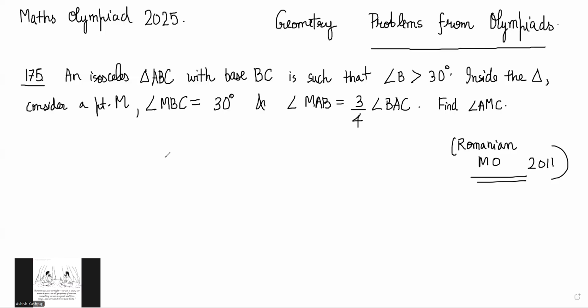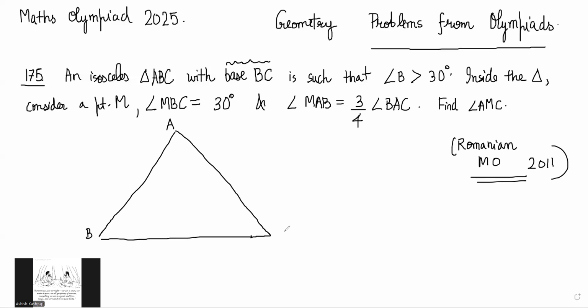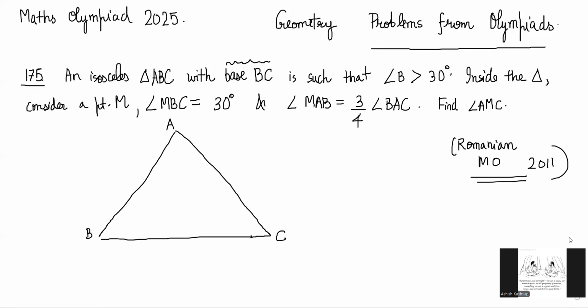Okay. First, we'll think about the figure. When they say base BC, then obviously they mean that the other two sides are equal, right? That's the assumption. So ABC is the isosceles triangle and angle B is greater than 30 degrees and there is a point inside the triangle such that MBC is 30 degrees. Okay, so let's make a point M somewhere like this.